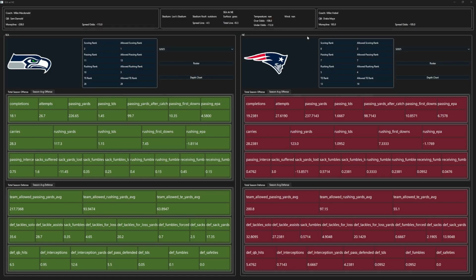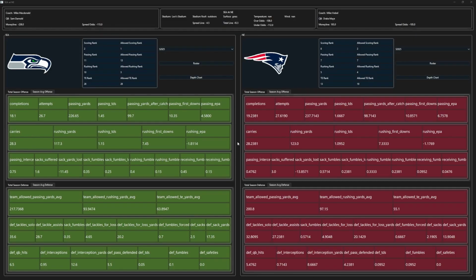So given this scoring rank of 8 for New England against this allowed scoring rank of 1 for Seattle, it does seem like it tips a little bit in favor for Seattle, even though you have a bit of a better passing rank, and defensively New England has much better rankings than Seattle. So what this really indicates to me is that even though Seattle doesn't have the best offense, they manage to keep up and score quite a bit. And even though their allowed passing rank is about average, they're very good at stopping their opponents from scoring, which is going to make this really tough for New England.